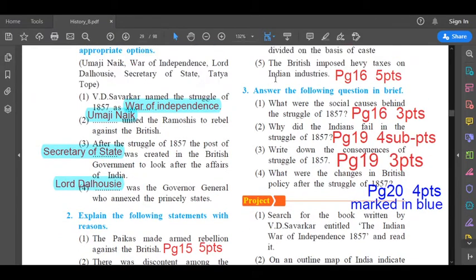Question number 3. Answer the following questions in brief. So these are brief answers. The first one, 3.1. What were the social causes behind the struggle of 1857? Social causes. The answer to this question is on page number 16.